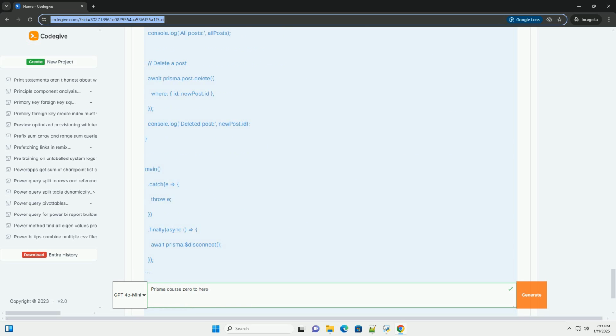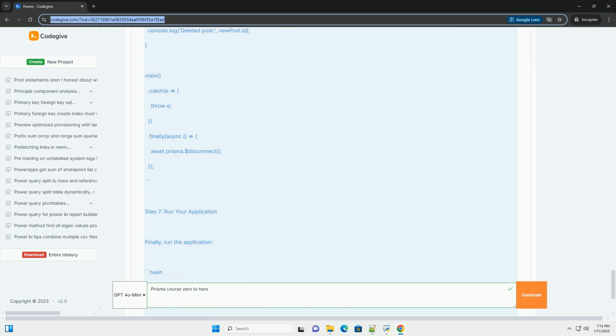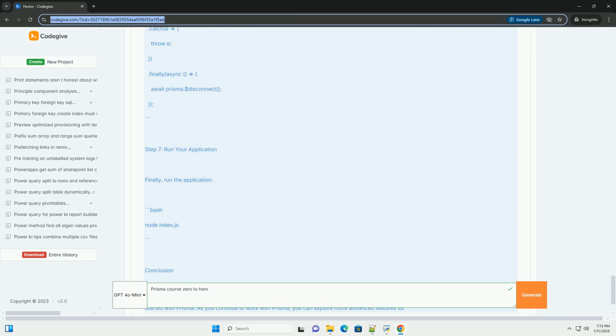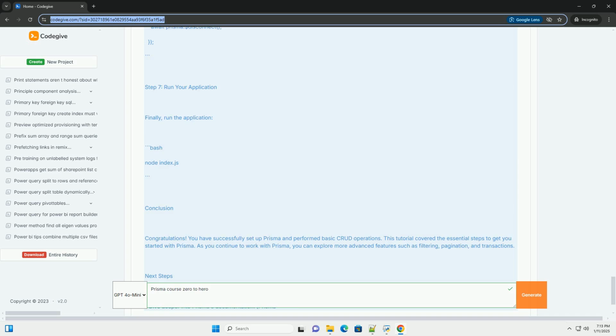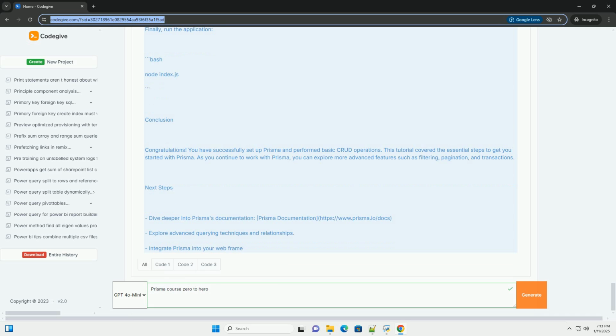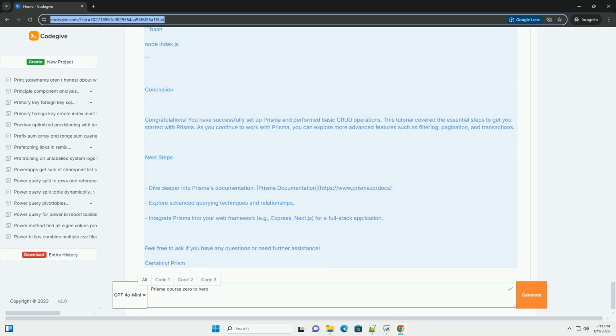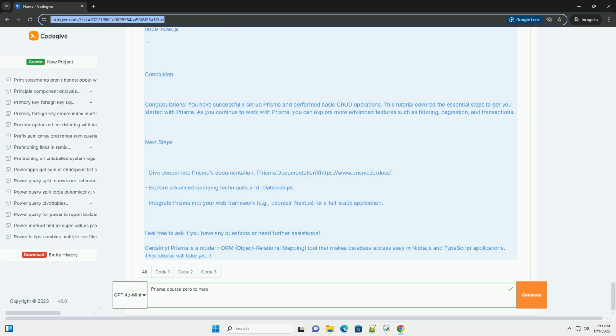Prerequisites. Basic knowledge of JavaScript/TypeScript. Node.js installed on your machine. A database, for example PostgreSQL, MySQL, or SQLite.